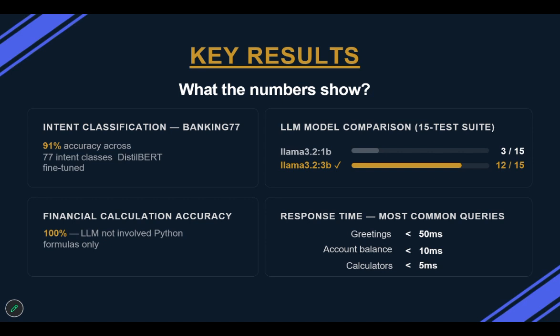The system provides 100% accurate financial calculations using Python instead of AI, and common banking requests like greetings, balance checks, and calculator queries respond in under 50 milliseconds. Our solution supports the full banking experience with intent detection, agentic RAG, sentiment-based escalation, secure account access, multi-turn conversations, financial calculators, product pages, privacy-friendly UX monitoring, and live analytics dashboards, all running locally without external APIs. Now I'll hand over to Nimesha for the demonstration.